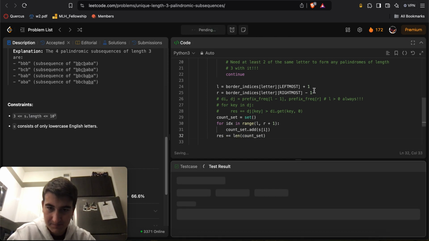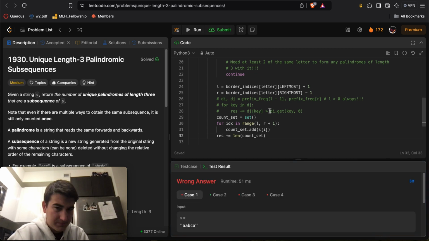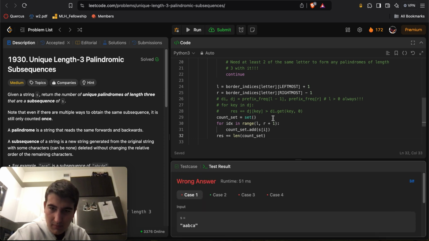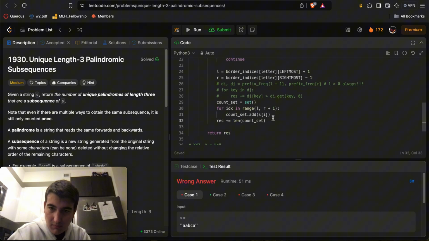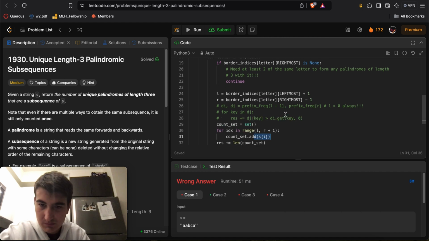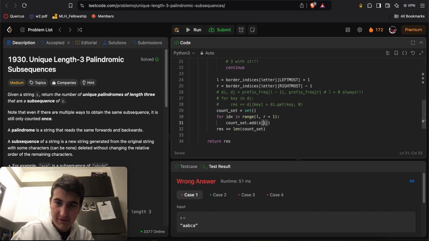Let me just see. Why wouldn't it work? I'm doing s of i, right? Oh, s of index. I is defined somewhere else somehow.